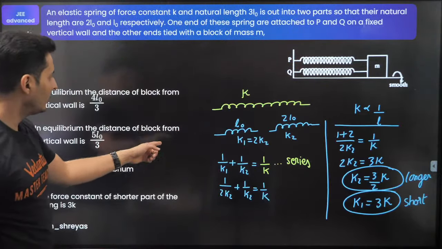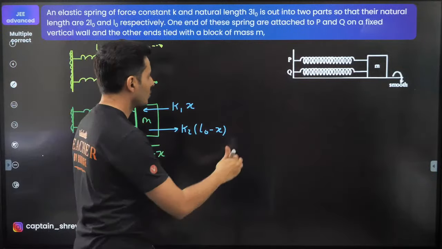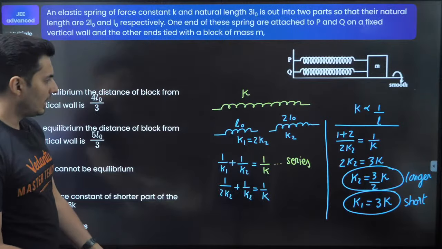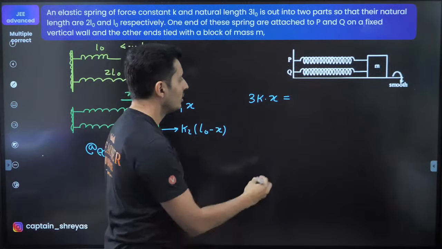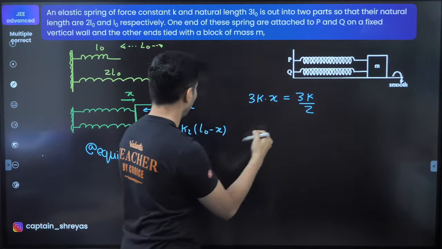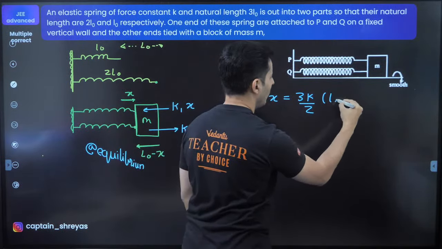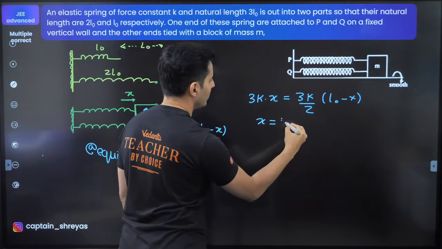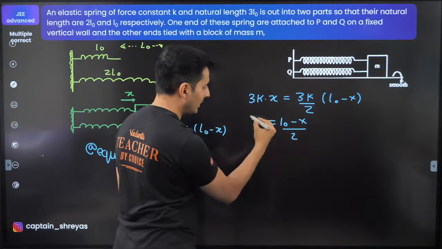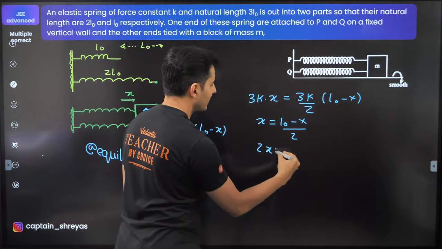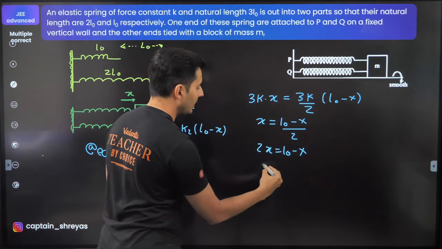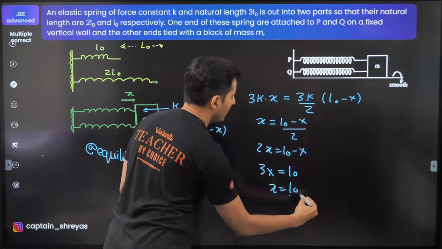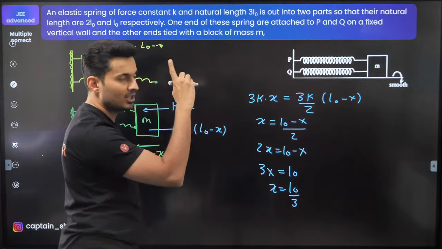What was K1 and K2? K1 was 3K. So 3K into x will be K2. K2 is 3K by 2. So this was 3K by 2 into L0 minus x. K goes, 3 goes. So x is equal to L0 minus x divided by 2. Bring that 2 on the upper side. So 2x is equal to L0 minus x. Bring it over here, so this will be 3x is equal to L0. So naturally, x will be equal to L0 by 3. The extension is L0 by 3.